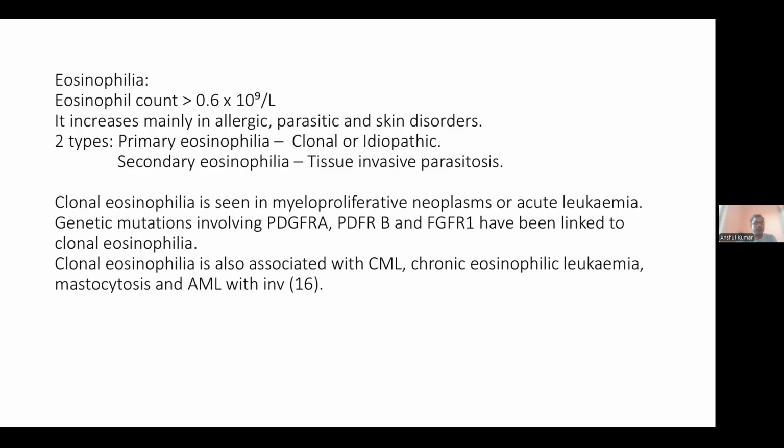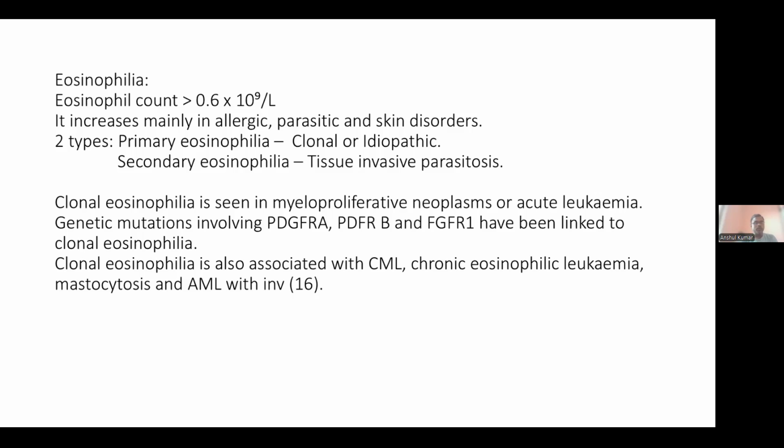In addition, it may be primary or secondary, as I have already discussed. Primary eosinophilia may be clonal or idiopathic. Clonal eosinophilia is seen in myeloproliferative neoplasms or acute leukemia, with genetic mutations involving PDGFRA, PDGFRB, and FGFR1. Once again, I repeat, PDGFRA, PDGFRB, and FGFR1 have been linked to clonal eosinophilia.